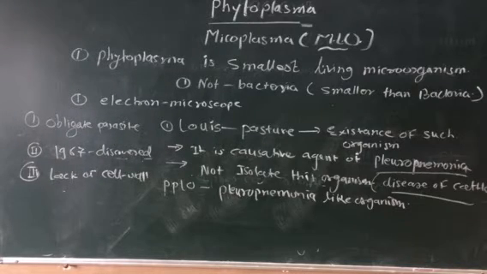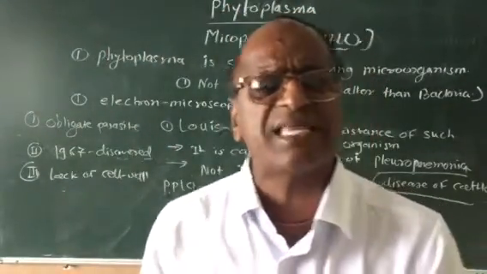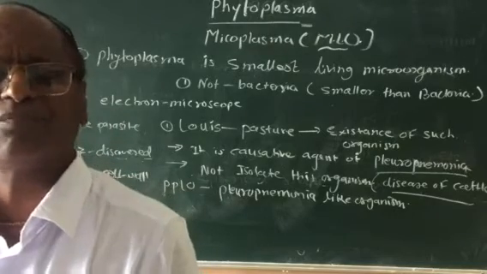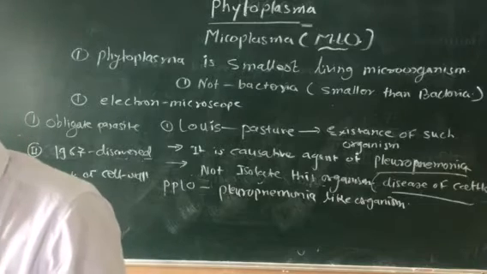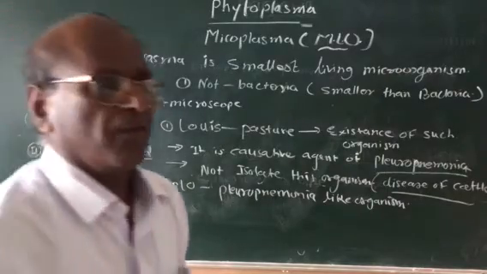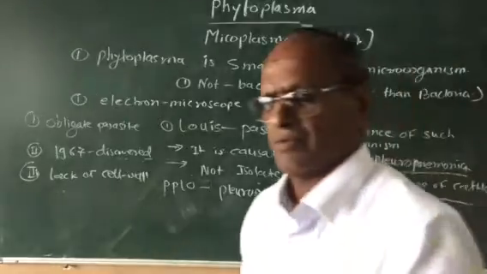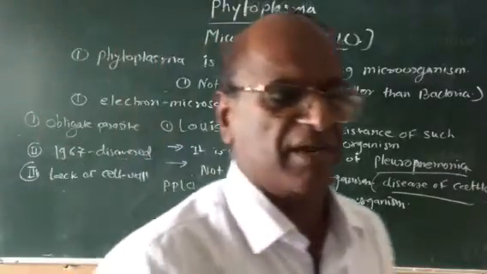are characterized by the lack of a cell wall. Cell wall is absent. Cell wall can't be observed in these microorganisms. Phytoplasma may be observed or studied when we observe their structure. The structure of this organism is very small. They may be 0.1 micron in their diameter.